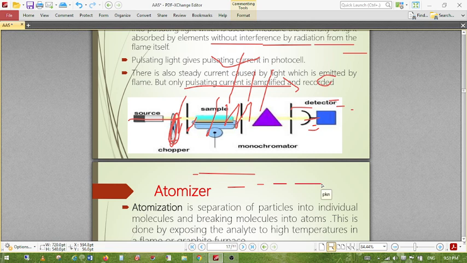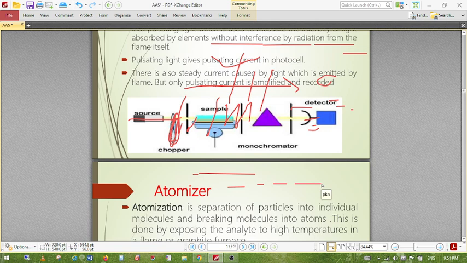Not all the fuel and oxidant mixtures can be used for the same components. For different atoms or different elements, depending on how high the temperature needs to rise, we have to use various fuels and oxidants according to the sample to be analyzed. We have to choose the fuel as well as the oxidant.